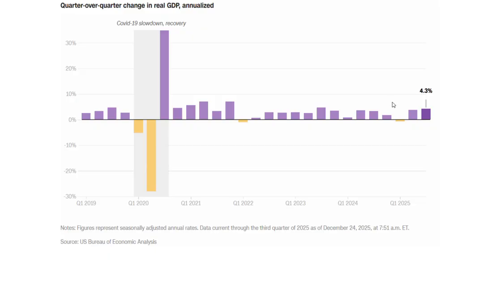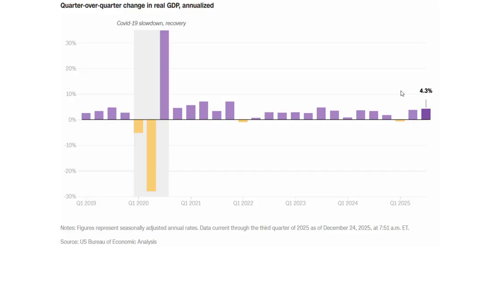Increased exports was also an important factor driving growth in the US economy in the third quarter of 2025, as well as higher government spending. This is despite some headwinds like inflation and previous tariffs. The growth rate exceeded the forecast put forward by most economists. Most economists had expected the US economy to grow at about 3 to 3.25%. So this is a significant jump of over 1 percentage point above what was expected.